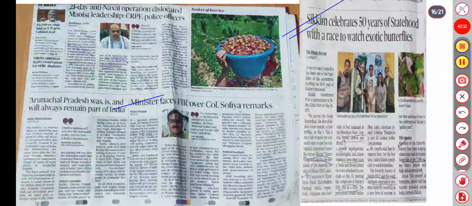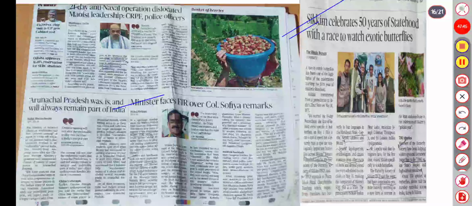Next is that a Minister faces an FIR over remarks on Colonel Sophia. Vijay Shah is the minister who made the claim. Justice Atul Srivastava took suo motu cognizance of the matter following the media reports and directed the Director General of Police to register an FIR under BNS, including Section 196.